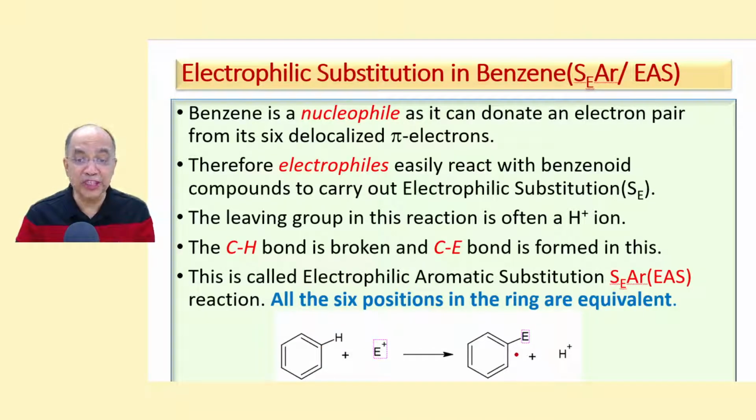Whether you put E here, it is all the same. Normally we show it either here or here. For a better look, we don't put it down, we put it here. But if you put it here, then it is the same thing, right? So this is monosubstituted benzene and this is electrophilic substitution reaction, EAS.